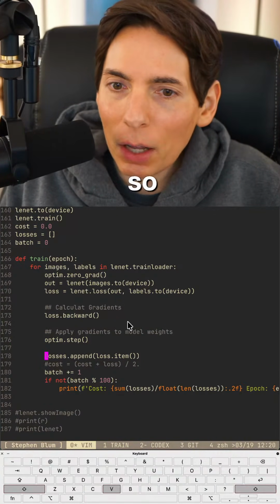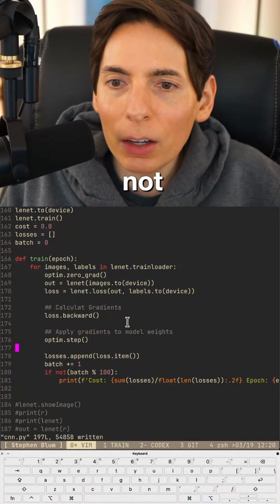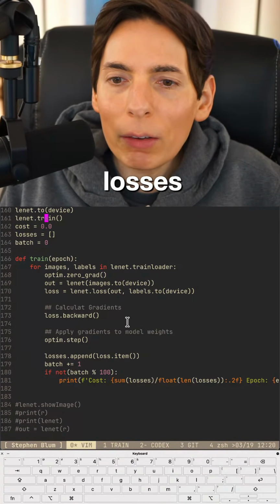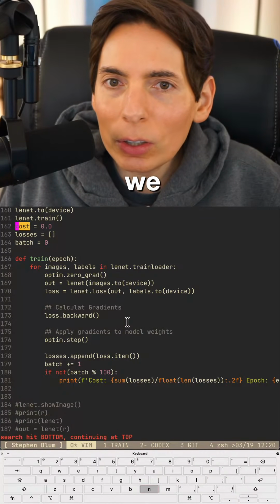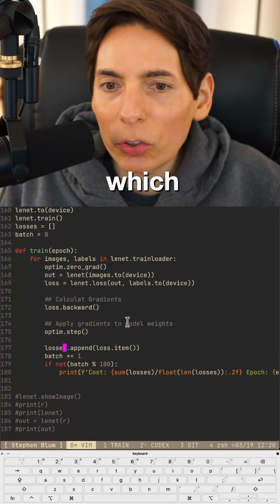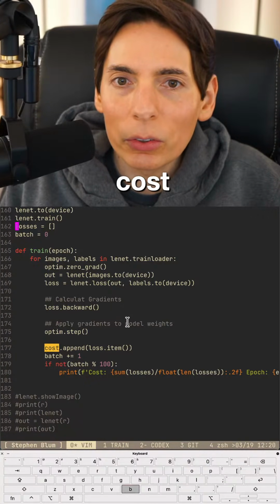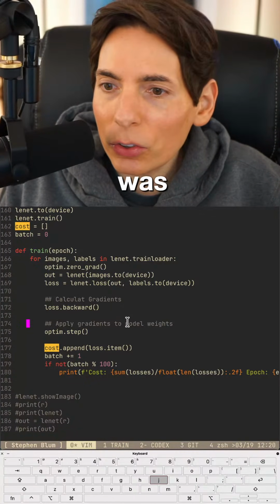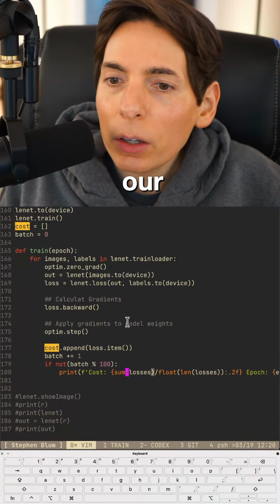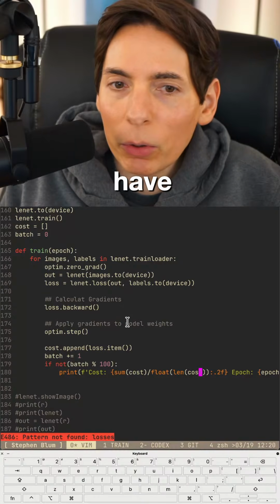All right, so we've got our loss item. We're doing batch 64. All right, we can increase our batch. We don't need that. We're not doing cost anymore. We're doing losses. Do we have a cost over here? Are we still using cost? Nope, we're doing losses now, which is also the cost. Let's do cost. We'll do this. Let's change this to cost. And then our cost. Losses. Do we still have that anywhere? No, we're good to go.